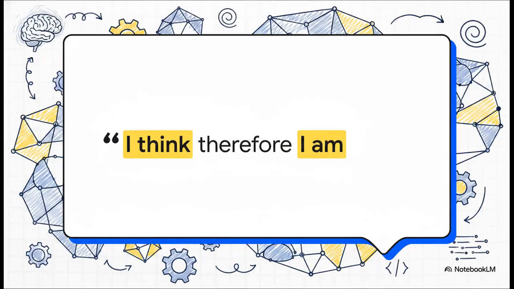Which seamlessly brings us to René Descartes' famous quote, "I think, therefore I am." It's basically the bedrock of modern philosophy, right? But incredibly, the authors of this codebase actually took this 17th century philosophical concept and formalized it into a modern, verifiable mathematical theorem. Let's look at exactly how they pulled that off.